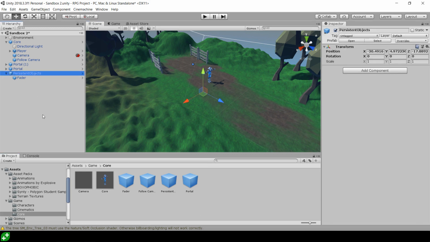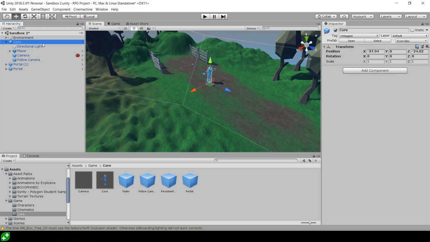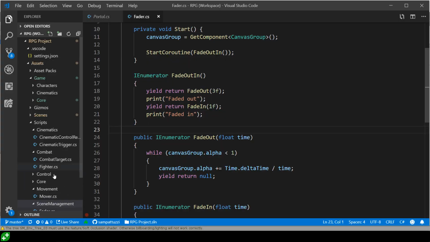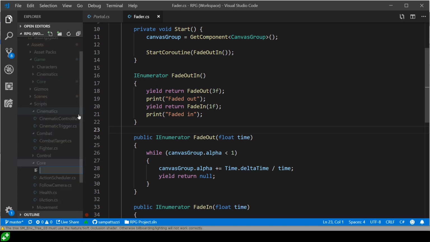Now, what I want to do is not actually have this persistent object in the scene, but have it spawned in by a class. And I'm going to call that class the persistent object spawner. So I'm going to create a new class over in Visual Studio Code. I'm going to have it under core. I'm going to create a new class called PersistentObjectSpawner.cs.